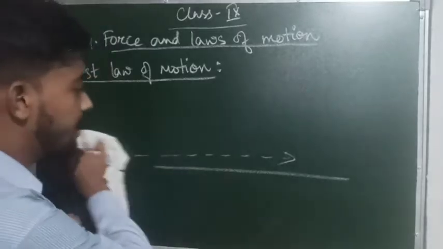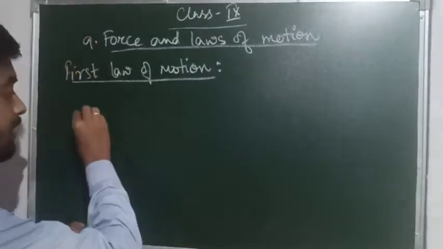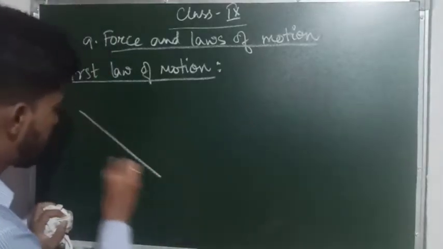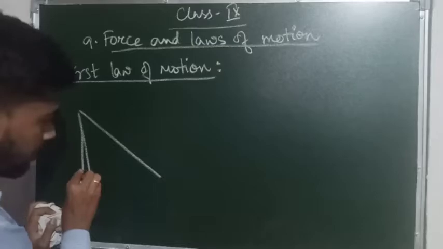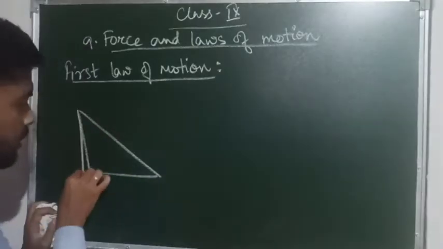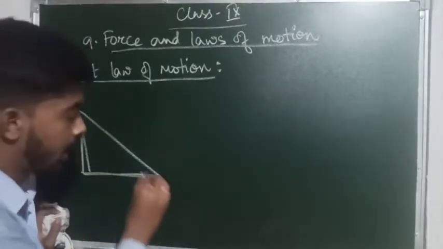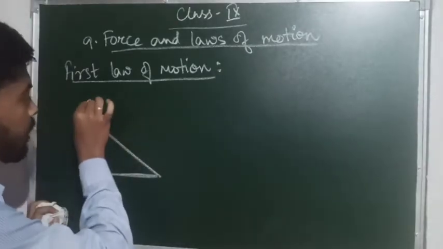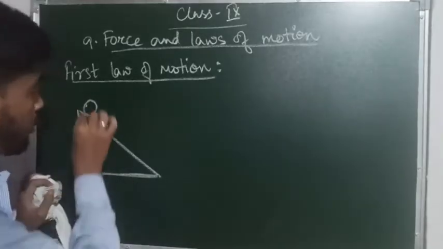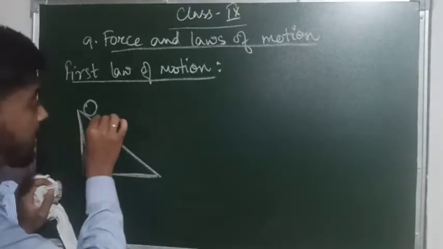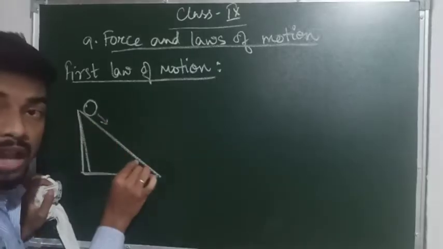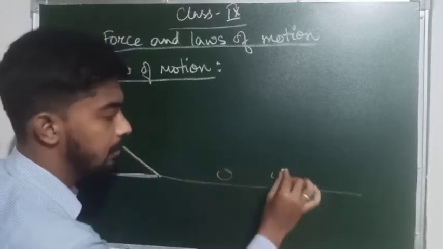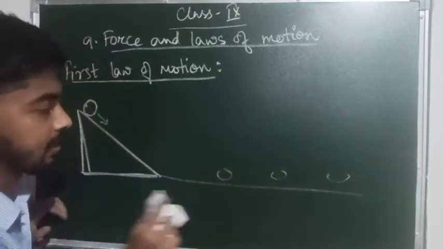Now if this spherical object is left to roll down an inclined plane, that means a ramp or slope has been taken and the object is left here, then due to gravity the object will roll down onto the plane and go to a certain distance.